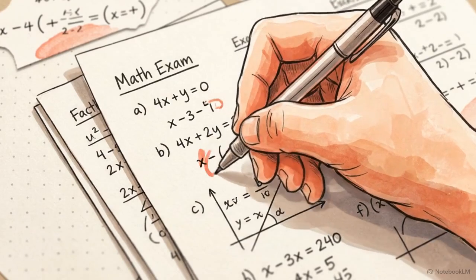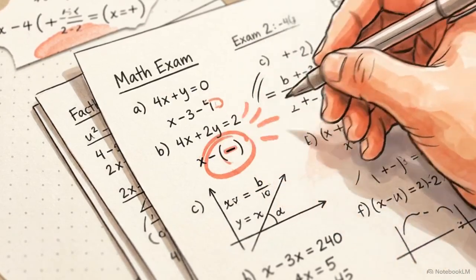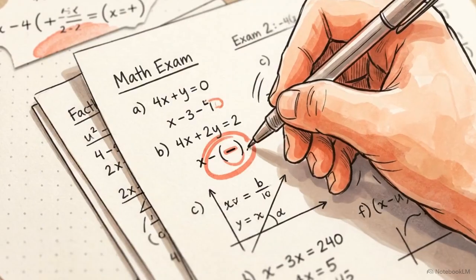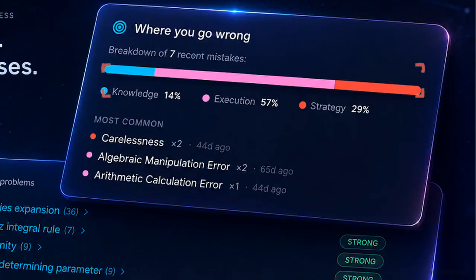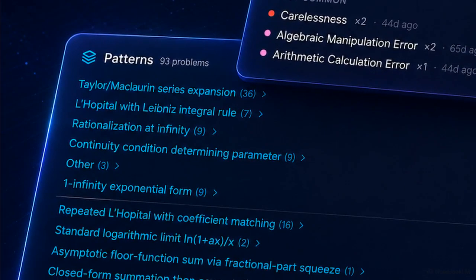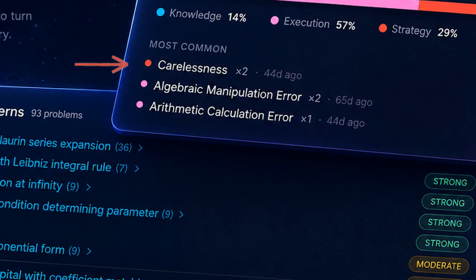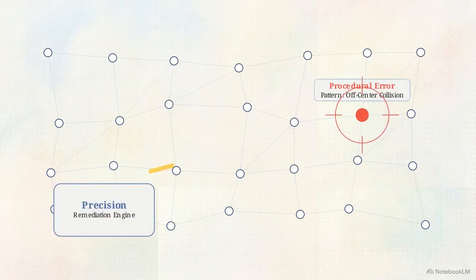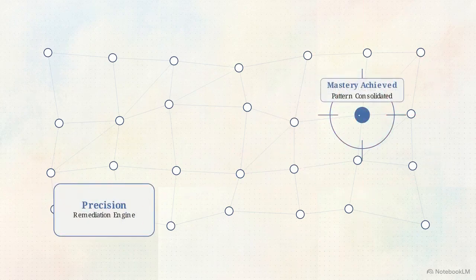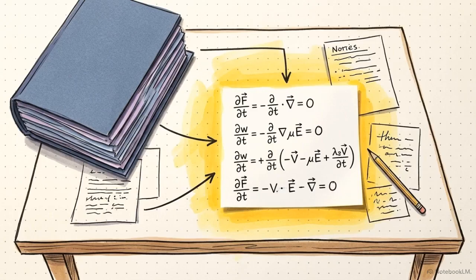Every wrong answer provides critical diagnostic data used to pinpoint exactly where your reasoning failed. This is a breakdown of recent mistakes, classifying exactly where the process broke down. Instead of blaming the entire chapter, the system isolates the exact mathematical technique, like Taylor series expansion, that triggered the error, separating simple carelessness from deep conceptual gaps. Once that procedural error is identified, the system immediately serves up practice drills that target only that exact weak pattern. You stop wasting time relearning the parts of the chapter you already know.